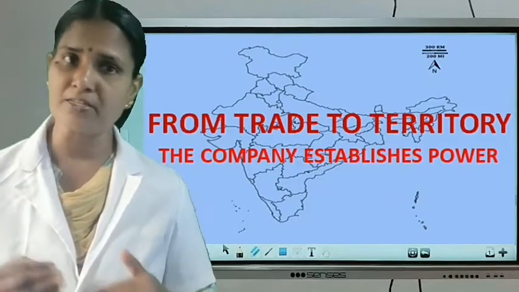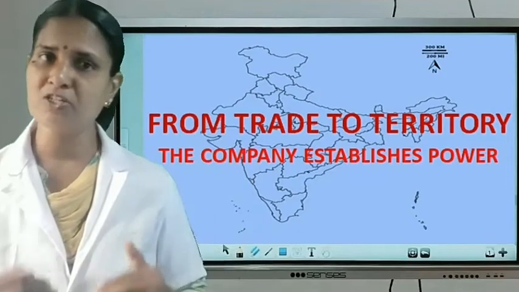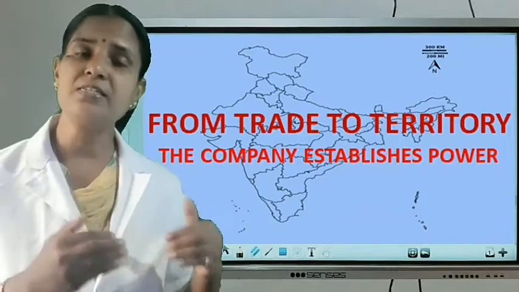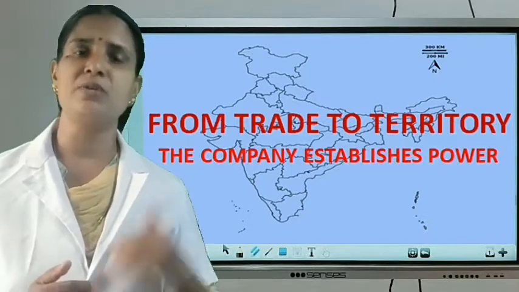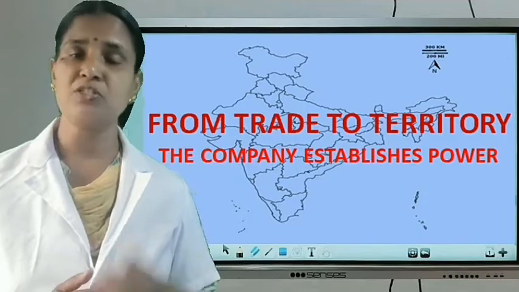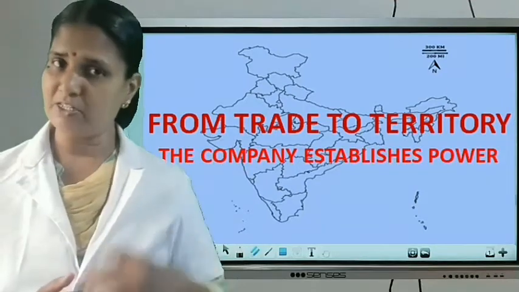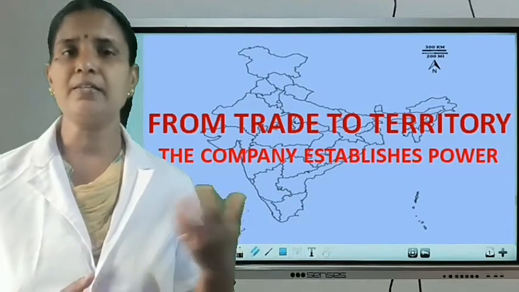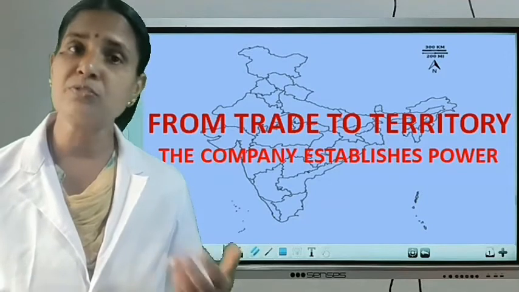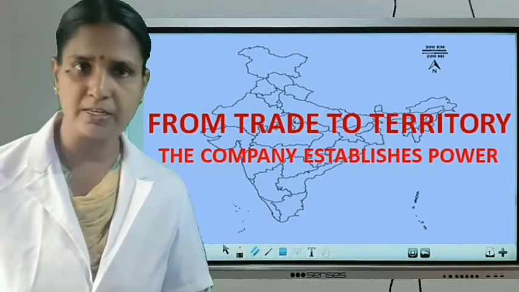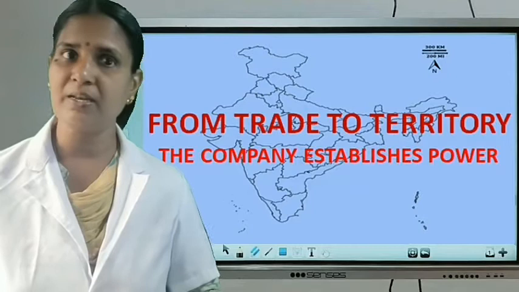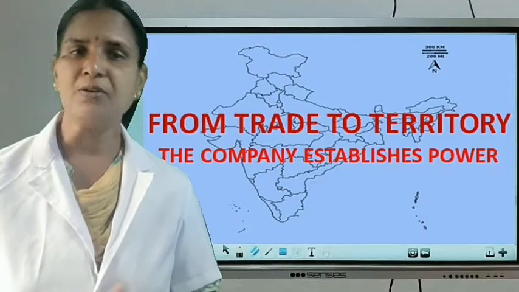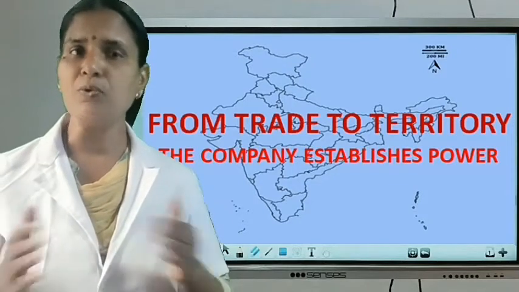I hope all of you understood the story of the arrival of the British in India, their establishing their power in India, and the policies introduced by the East India Company to establish their political power in India. Did you remember that? Please listen. Direct military attack, then policy of paramountcy, subsidiary alliance, and the last, doctrine of lapse. Who introduced the doctrine of lapse? Lord Dalhousie. Did you remember the first railway line in India? Who introduced that? Lord Dalhousie. In which year? 1853. Okay, I hope all of you understood.